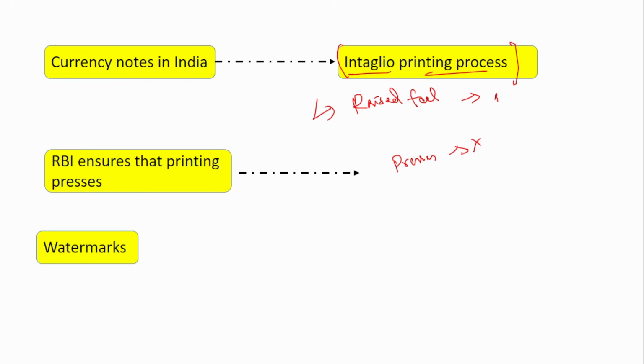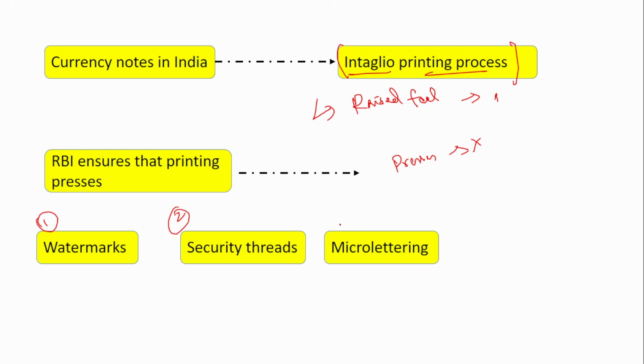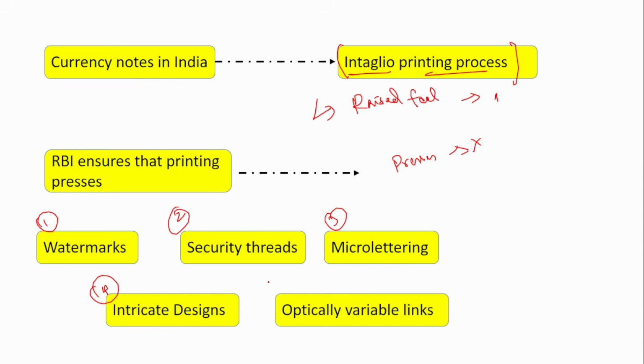So what are the other security features? Apart from intaglio printing, what other security features are incorporated by the Reserve Bank of India to reduce fake notes? There are watermarks. Security threads are also imbibed in our currency notes. Then micro lettering. Then very intricate designs, which are very difficult to copy in fake notes. And optically variable features. So these are the various things, apart from intaglio printing, that the RBI incorporates to improve the security features. These are the security features followed by the Reserve Bank of India while printing the currency notes.